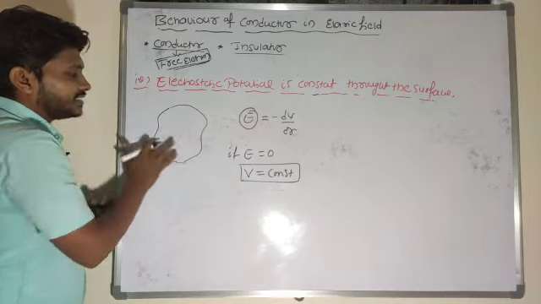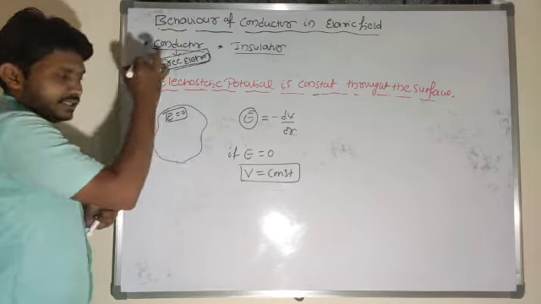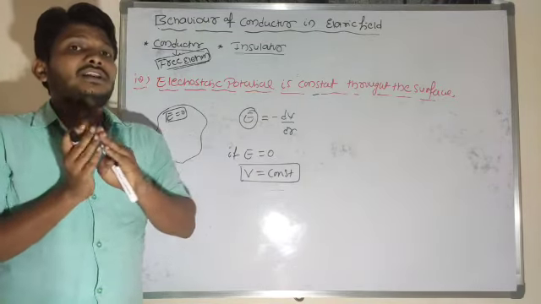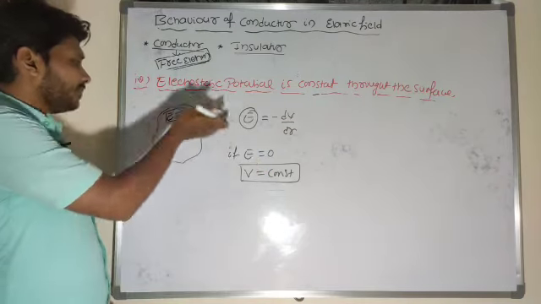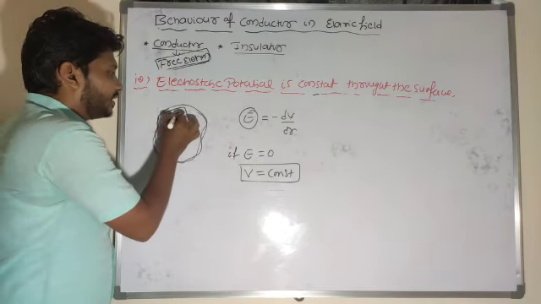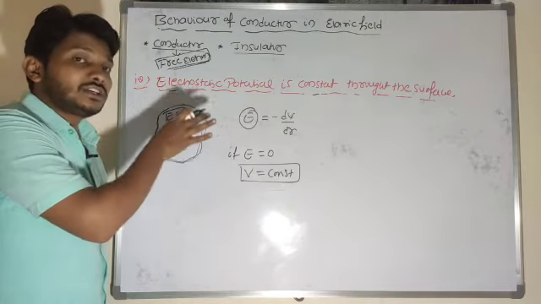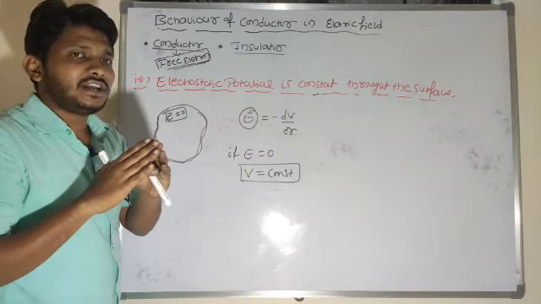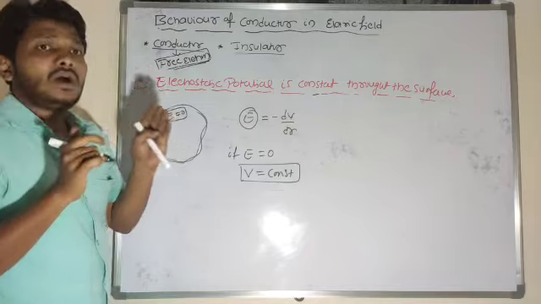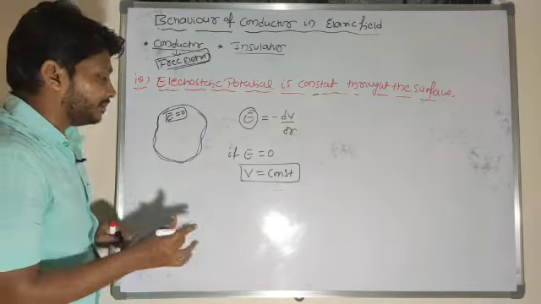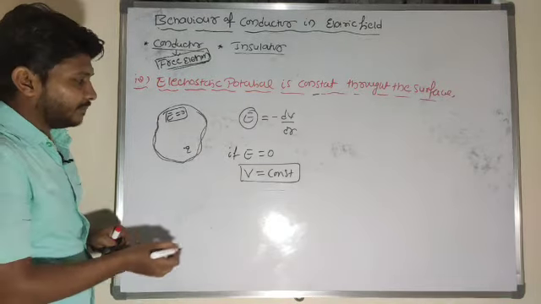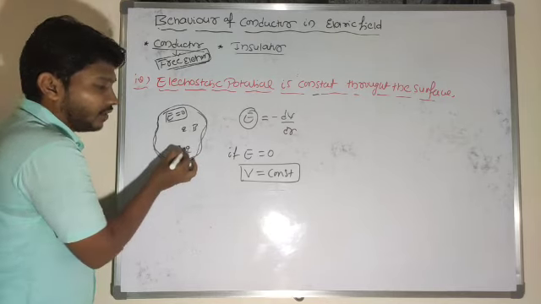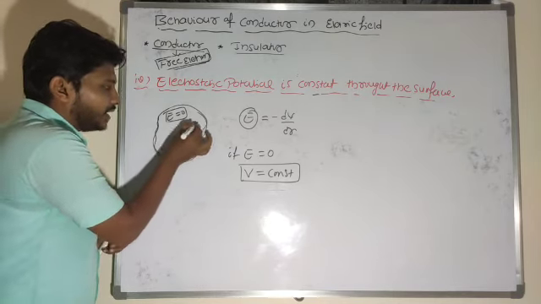So look at here. Inside that conductor electric field is 0, I said. Inside the conductor electric field is 0 means along the tangential direction there is no component here. Just now I said that electric field is always normal to the surface of the conductor. Along the tangential direction there is no component. For example, here one test charge is there, and I want to bring this test charge from point A to point B here.